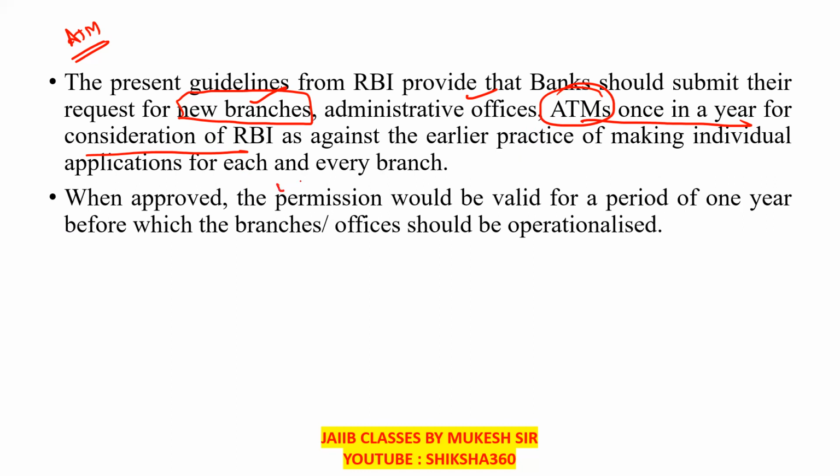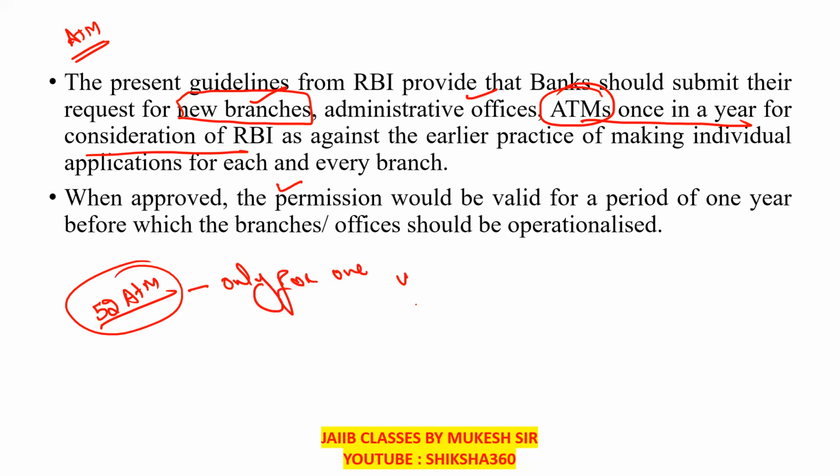So when the permission is approved, the bank will take approval for 52 ATMs, once in a year. This permission will be valid only for 1 year. Only for 1 year. If in that specific year that many ATMs are established, well and good.